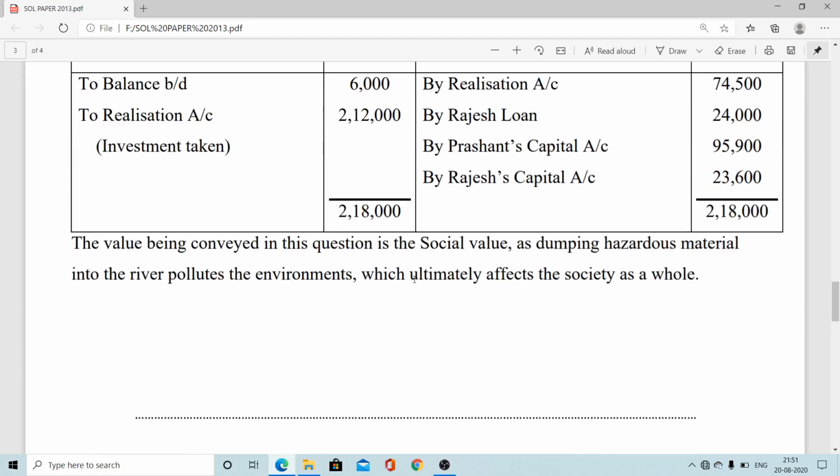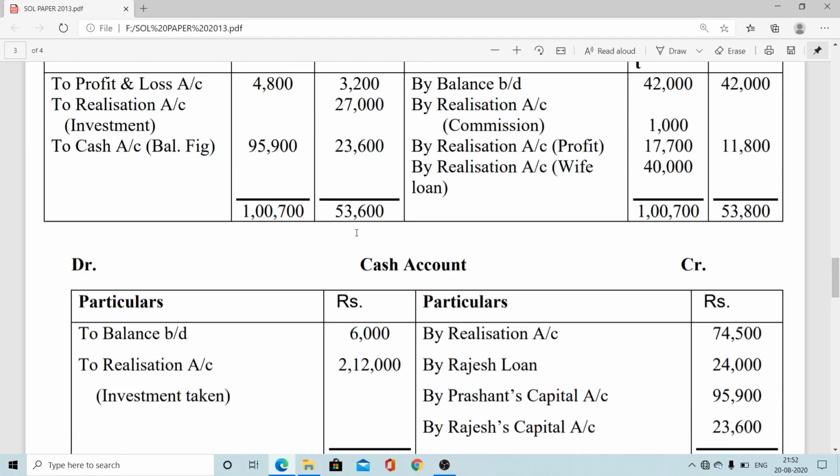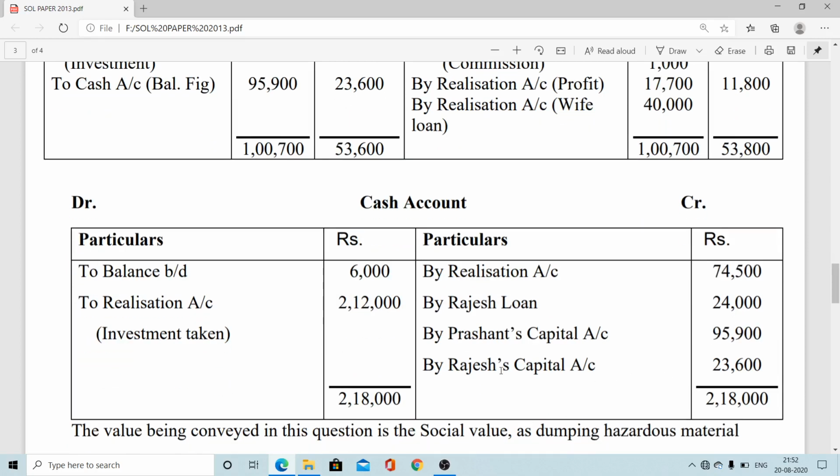So these two corresponding entries will be there: by realization 74,500 as an outflow of cash, and inflow of cash from realization 2,12,000. After that we check the partners' capital final payment, which will come again in the cash ledger, by Prashant capital and by Rajesh capital.